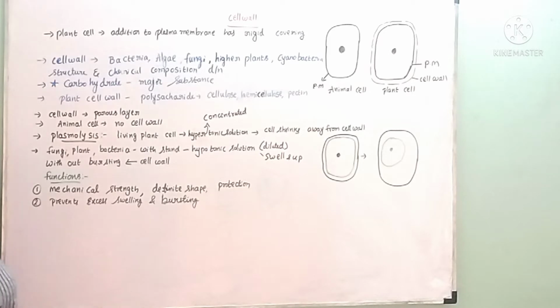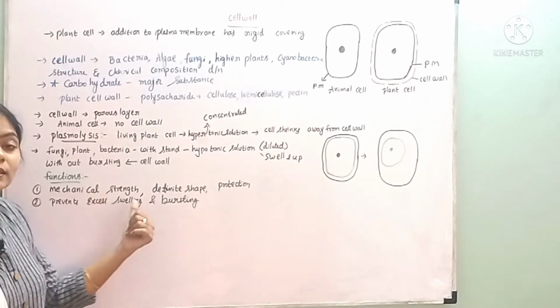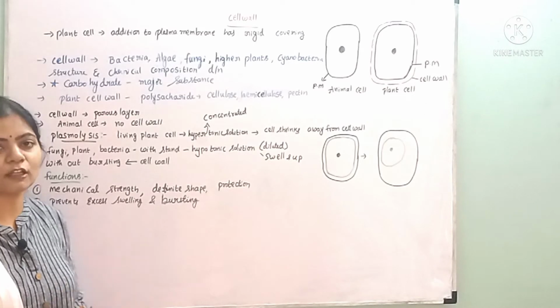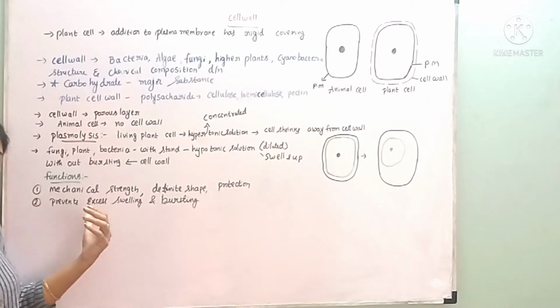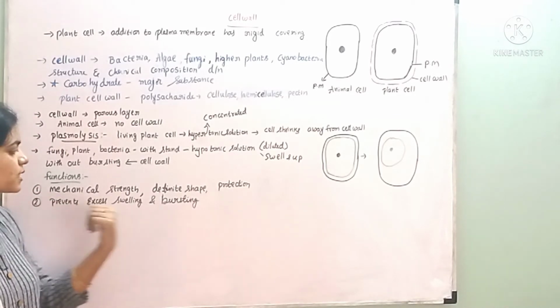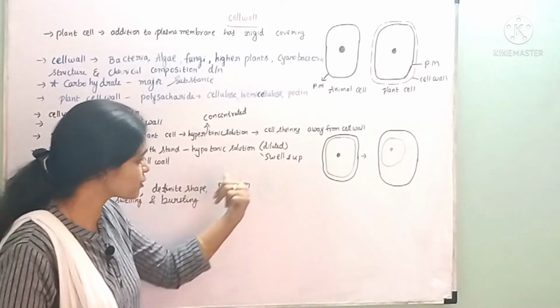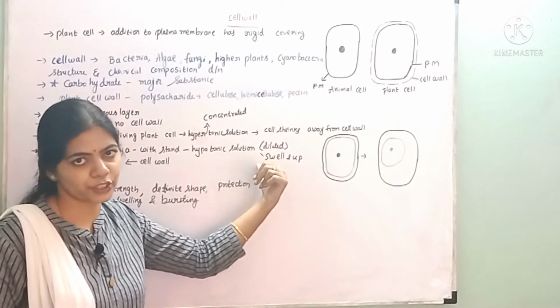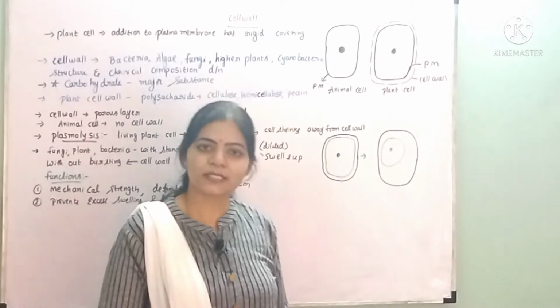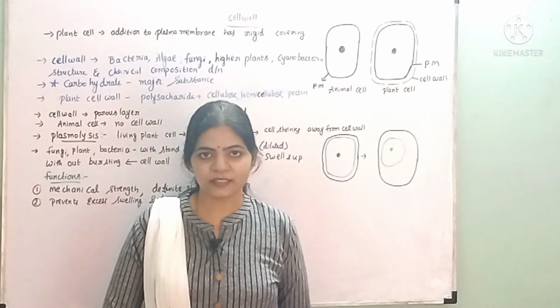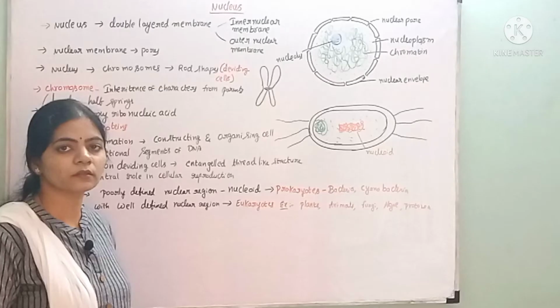And what are the functions of the cell wall? If you see the functions of the cell wall, they provide mechanical strength and proper shape to the cell, and they protect the cell and prevent the excess swelling and bursting of the cell, as we have studied already in this condition. This is about the cell wall. In the next video we are going to study about the nucleus.